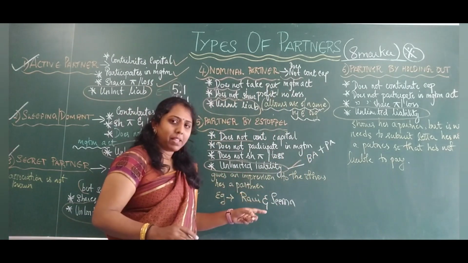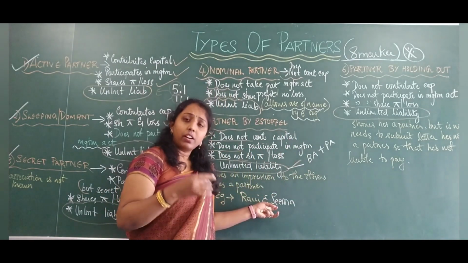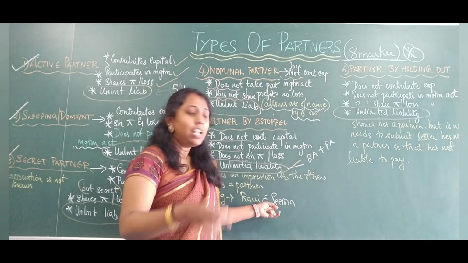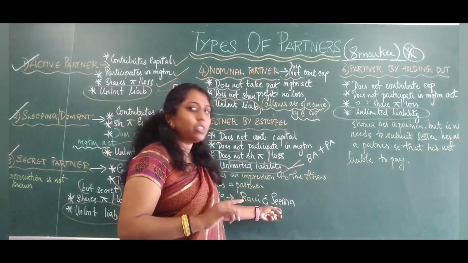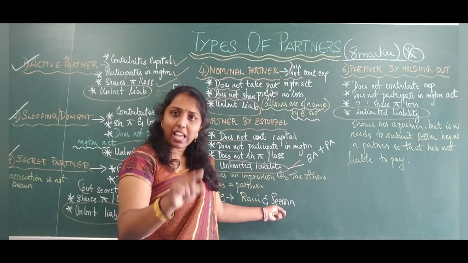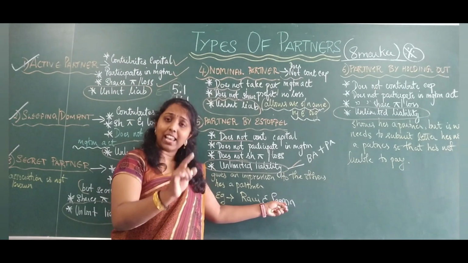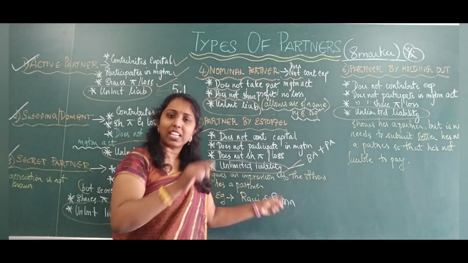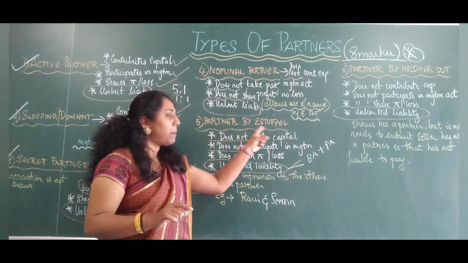All of a sudden, what happens? There is a sudden loss, and then Rani says, you also have to bear the loss because your signature is there, and everybody in the organization is saying, Seema, you also have to bear the loss. We have to get money from you. Seema says, no, I am not a partner. Because of Rani, I have come there. But do you think they will allow her? No. She has to bear all the losses. Why? Because she has signed saying that she is a partner of the organization. She was there for all the meetings, she attended the meeting, and she took part as a partner. So that is the meaning of partner by estoppel.